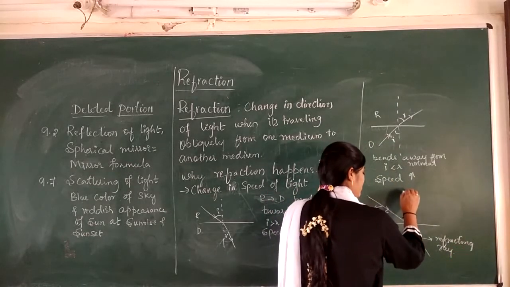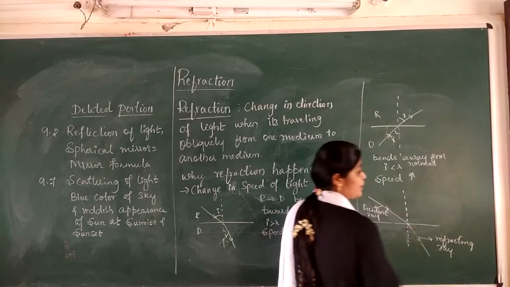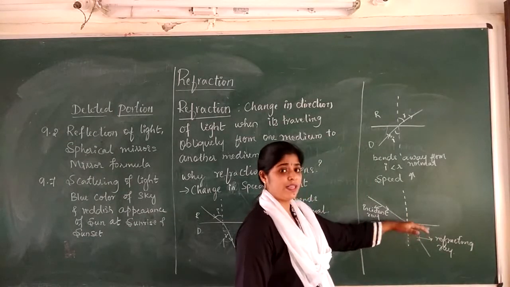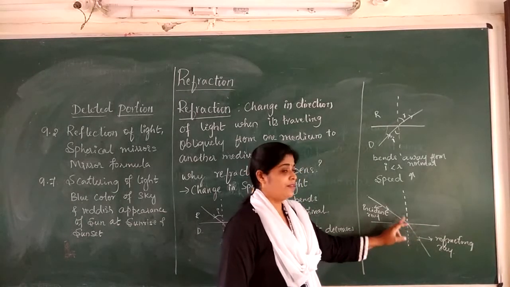And here we are going to draw an imaginary line perpendicular to the refracting surface at the point of incidence. Point of incidence ಅಂತಂದ್ರೇನು?